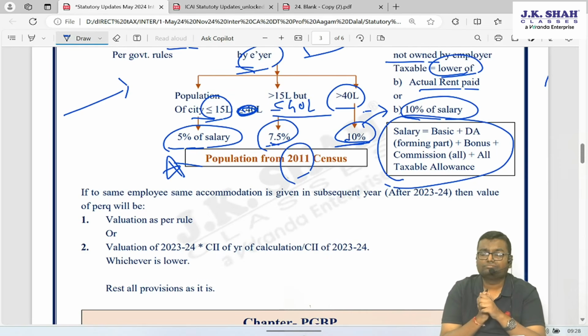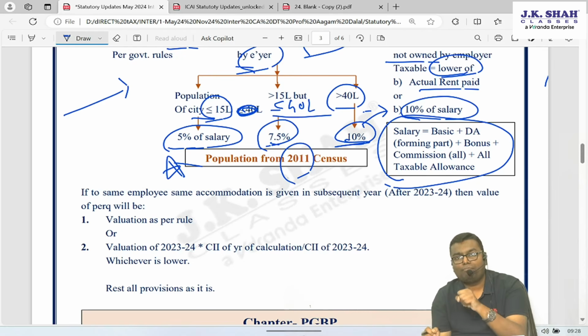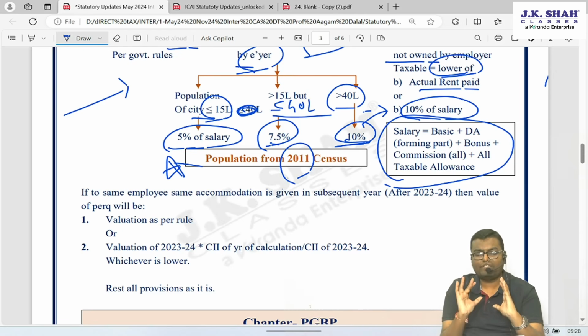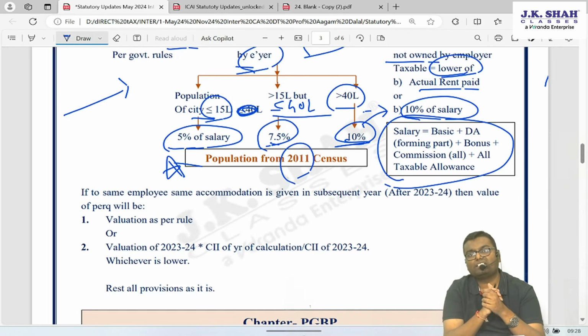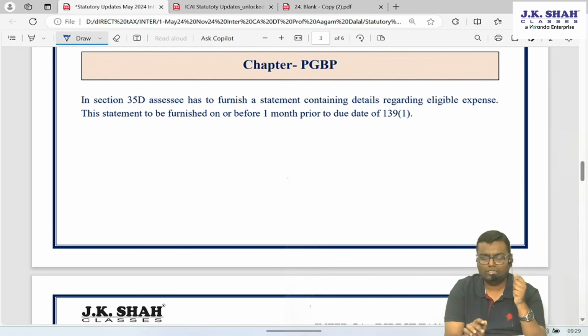What further they are saying: if after the previous year 23-24, to the same employee, a company is giving the same accommodation for a second year, so 23-24 is counted as the first year. Now let's say Mr. A is an employee of ABC Limited. In 23-24 the company gave him an accommodation. In 24-25 the company gave the same accommodation to Mr. A. Now in the year 24-25, how will Mr. A calculate the value of his accommodation? So first he will apply the rule and calculate what the accommodation value is as per the rule.